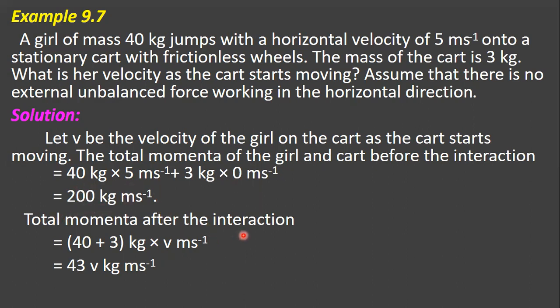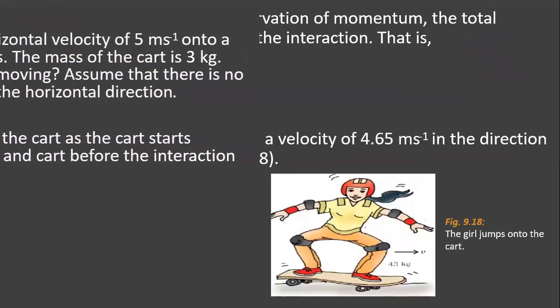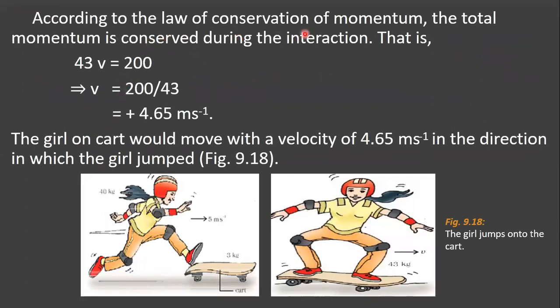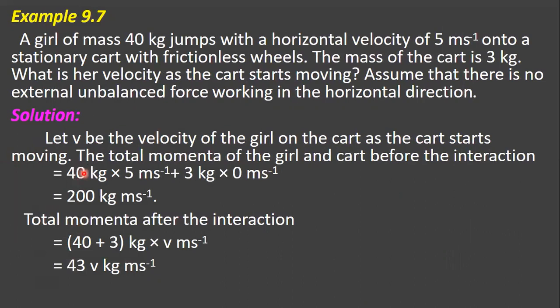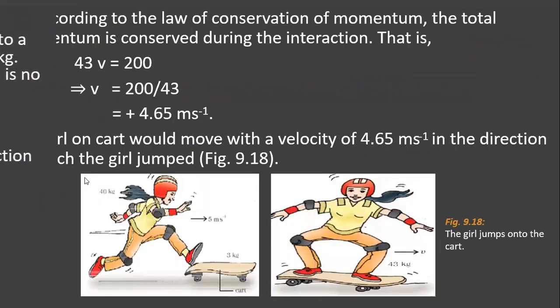Now the total momentum after the interaction is (40 plus 3) kg into v meter per second, that is 43 v kg meter per second. Now you have to equate these two, children, according to the law of conservation of momentum. The total momentum is conserved during the interaction, that is 43 v equals 200. So v equals 200 by 43, equals plus 4.65 meter per second.